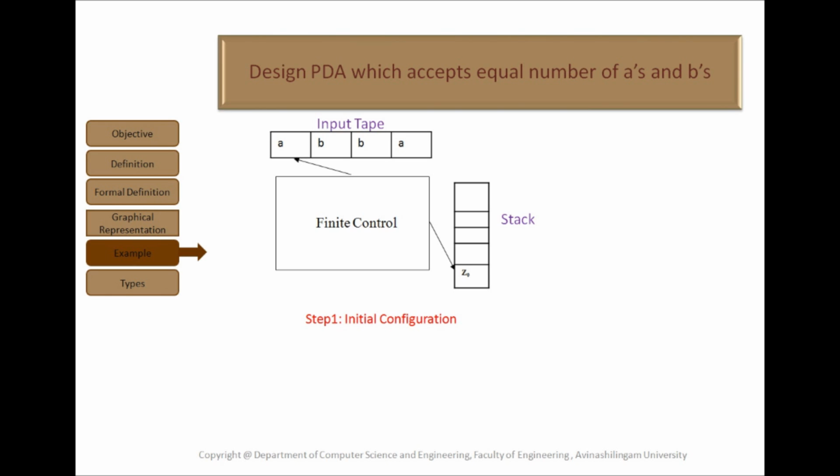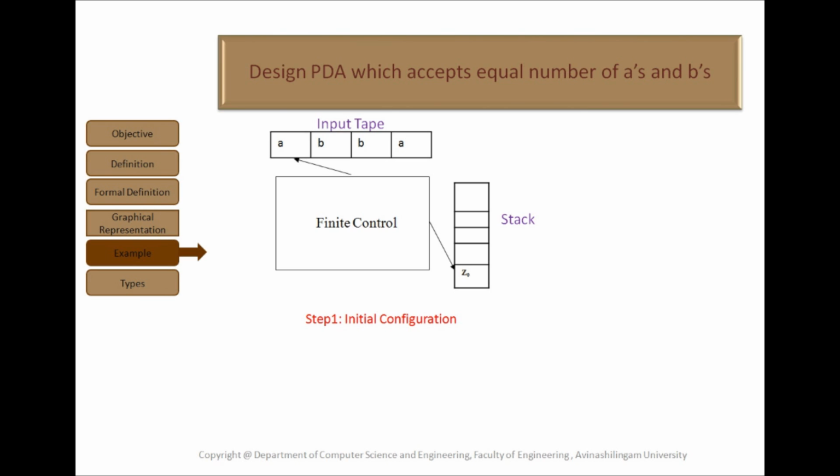To design such push down automata, it reads the first symbol, either A or B, onto the stack. Then it reads the next symbol. If the next symbol and the top of the stack are same, push it onto the stack. Whenever top of the stack and tape symbol are different, pop the stack. When the entire tape is read, if stack becomes empty, then it is said to be successful.